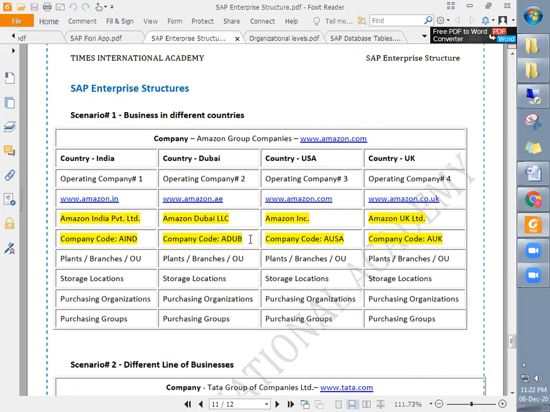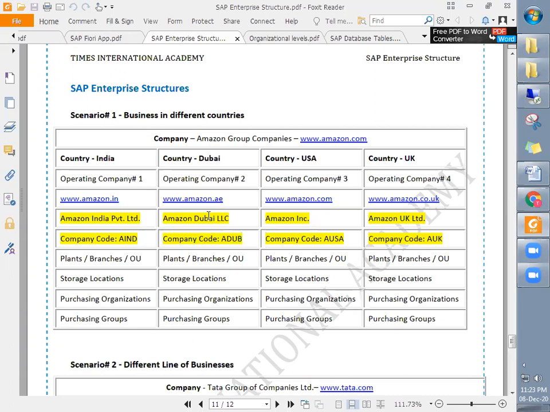Of course, instead of IND, KSA. They will decide, because in Saudi Arabia the tax structure is different, the currency is different, and other formalities are different, which is not the same as India. They will also have a different name because they need to register with the Saudi government. Without registering with the Saudi government, they cannot do business. Similarly, that will be represented as a company code in SAP. I believe that answers your question.